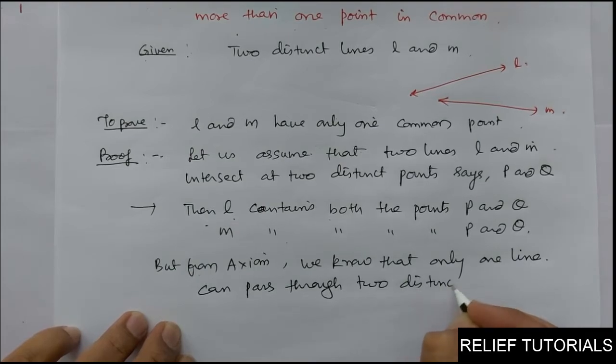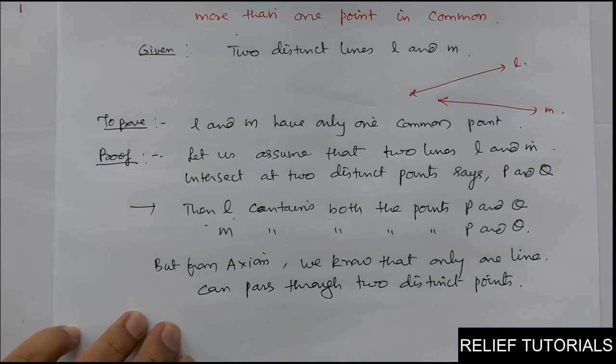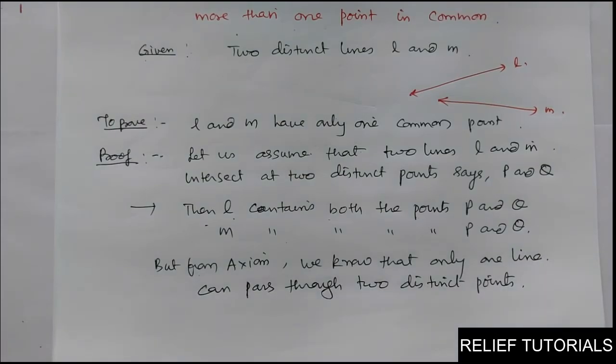We have seen just now in today's lecture that through two distinct points we can pass only one line, that we have discussed in the postulates. Clear? What was the postulate? Postulate 1 we have discussed, that only one line can pass through two distinct points. Clear?